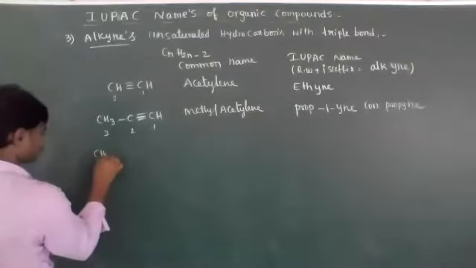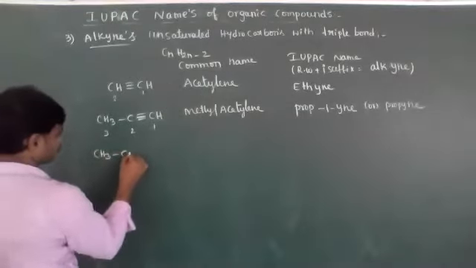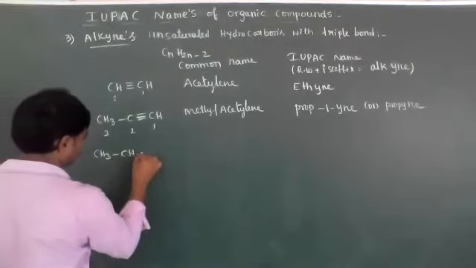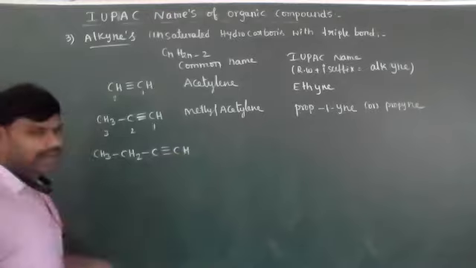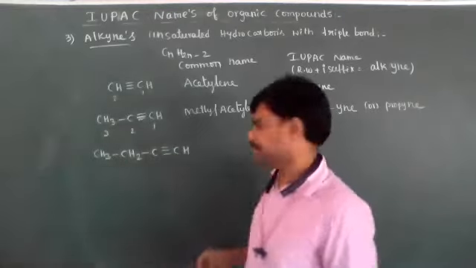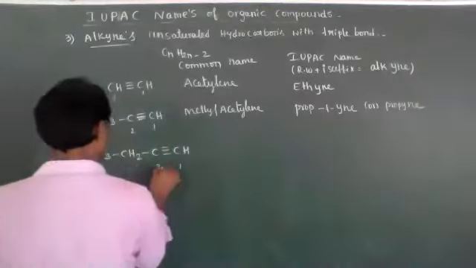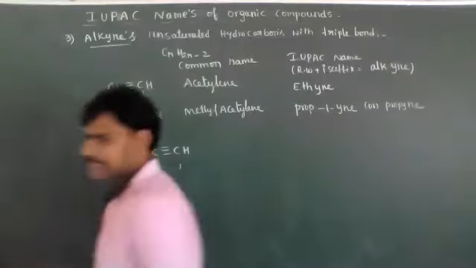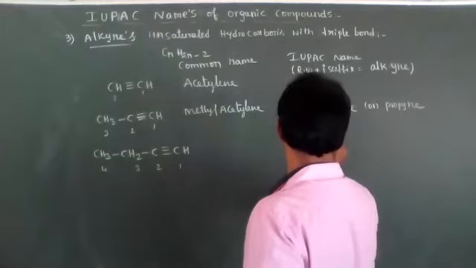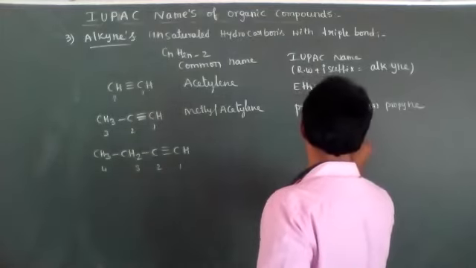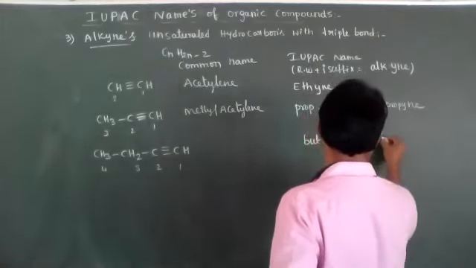Similarly, 4 carbon atoms are present: 1, 2, 3, 4. Its IUPAC nomenclature is but-1-yne, or butyne.